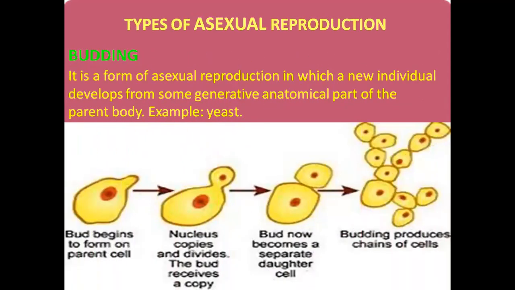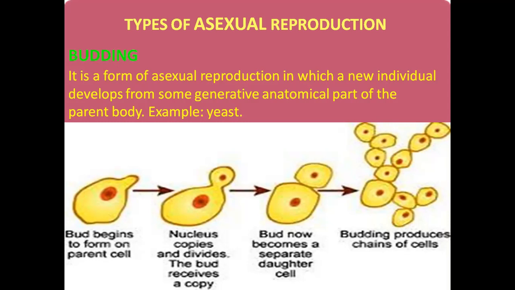Now here we will see types of asexual reproduction. The first example we will see is budding. I have taken an example of yeast here. It is one form of asexual reproduction in which a new individual develops from a generative anatomical part of the parent body. Maybe this is becoming a little difficult for you, but it's very simple. Here you can see a diagram. Yeast is a fungus. From the yeast body one bud is forming and the genetic material is equally distributed into it. The red dot is the genetic material, which is nothing but DNA.